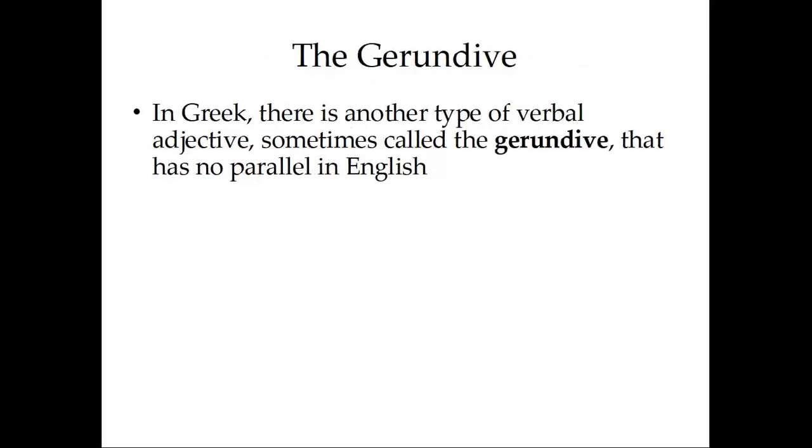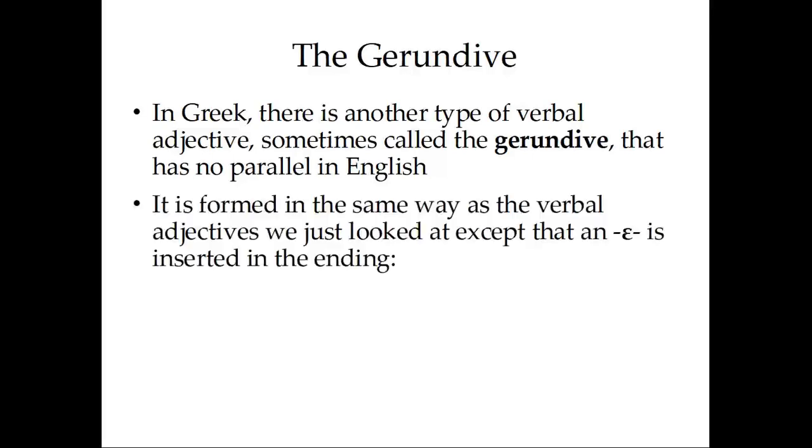In Greek, there's another type of verbal adjective, sometimes called the gerundive, that has no parallel in English, though it does have a parallel in Latin. It is formed in the same way as the verbal adjectives we just looked at, except that an epsilon is inserted in the ending. That -tos, -te, -ton gets an extra epsilon in it. For instance, we just looked at the verbal adjectives poietos, made, and akoustos, able to be heard. To get the gerundive, we're going to add an epsilon right here. It's going to appear in all of the different genders.